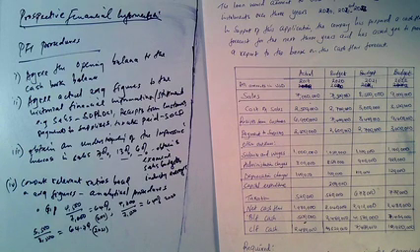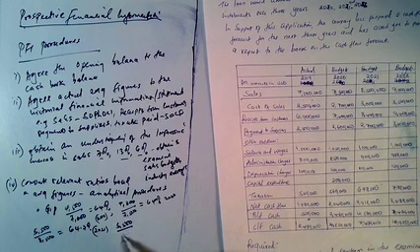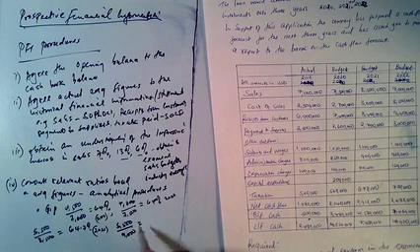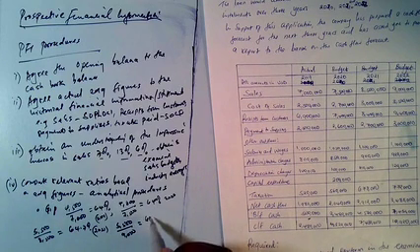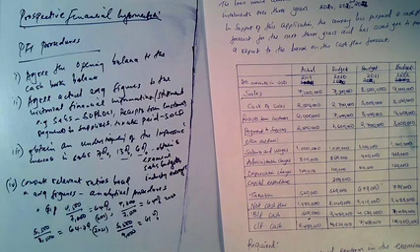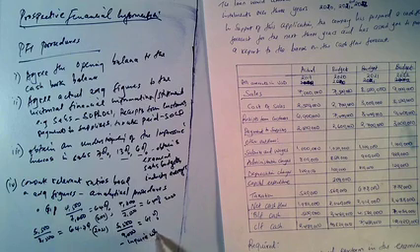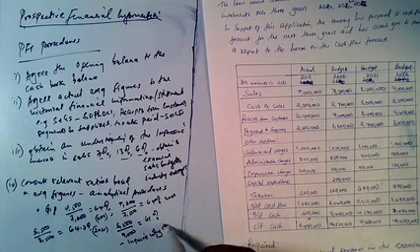Now in 2022 we have the next one, which is 9 million minus 3.5, which again gives us 5.5 as the gross profit, and our sales are at 9 million. So our gross profit margin is 61%.